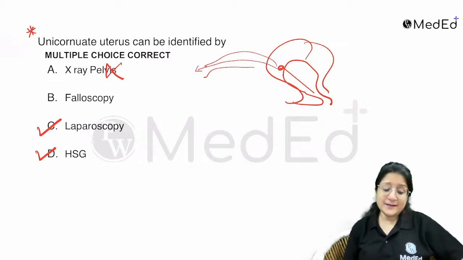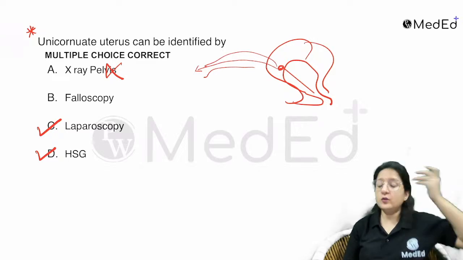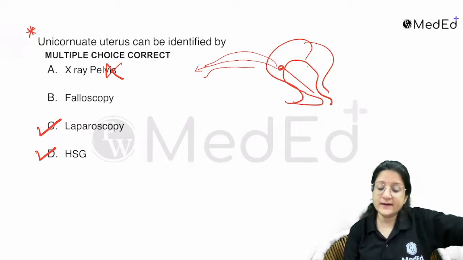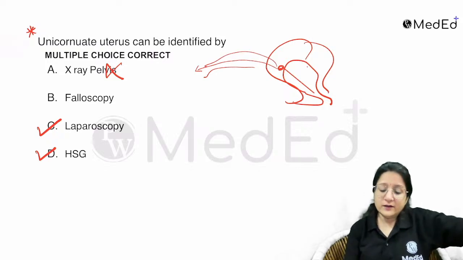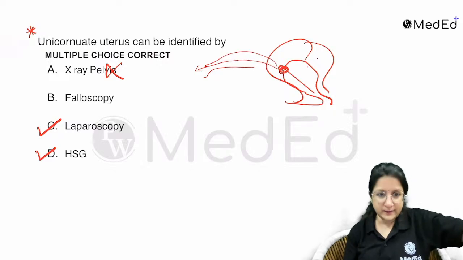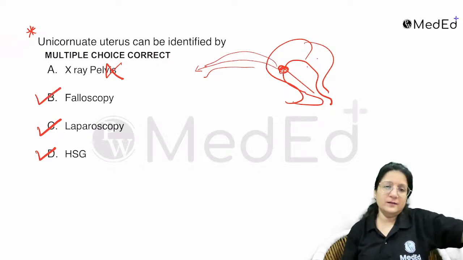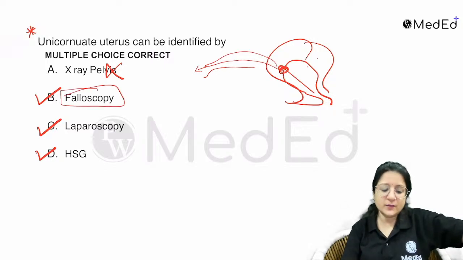So technically, yes, if we were to go inside the uterine cavity, if it's a unicornuate uterus, we would find only one tubal opening, isn't it? We would not find the other tubal opening. So falloposcopy could be. That's why multiple choice correct could be. That is why this was also the correct answer. Unicornuate uterus can be identified by falloposcopy.